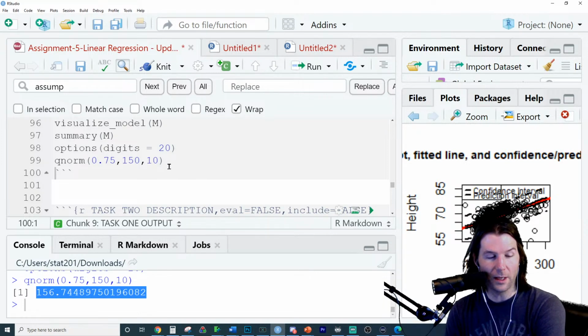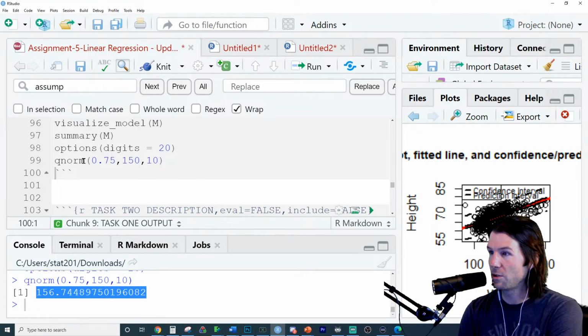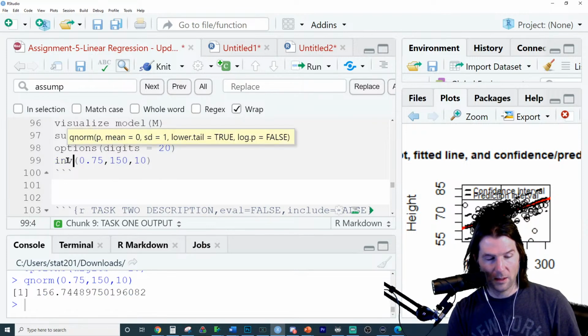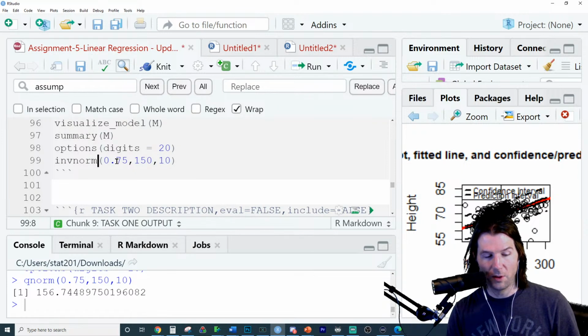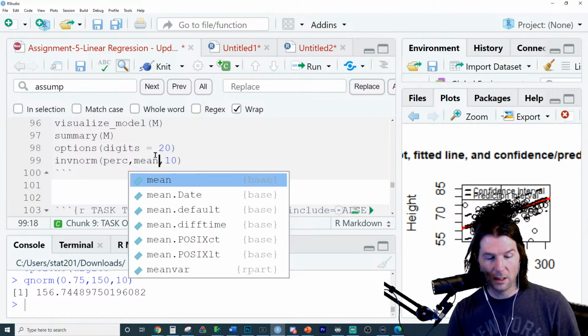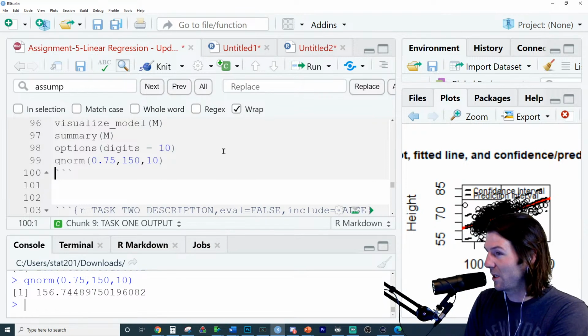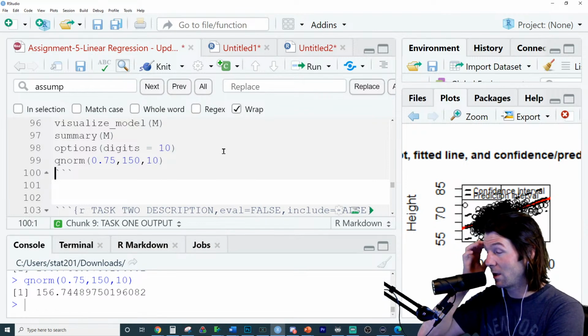And if you notice, knowing how to do things like this is the inverse norm function inside of R. So I'm doing the same thing you're doing, but yours would say inverse norm. So you put in the percentile you want, the mean, and the standard deviation. So this is the percent, then this is the mean, and then this is the standard deviation. Similar function, and that's why I love coding, because you can get the inverse norm like that. And then we found out the answer.